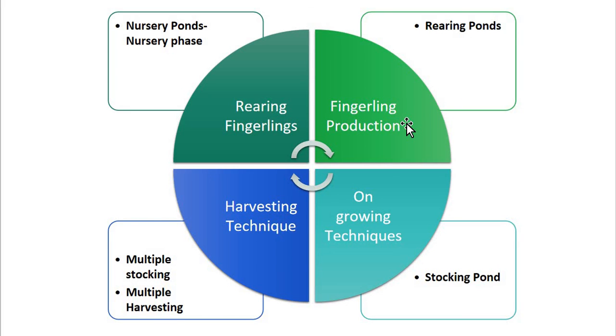Now here the pond fertilization with both organic and inorganic fertilizers and supplementary feeding with the conventional mixture of rice bran and oil cake are the norms. Means we have to provide feeding, that is what? The rice bran or oil cake. Okay. Now after that the overall survival in this fingerling rearing system ranges from 60 to 70%.